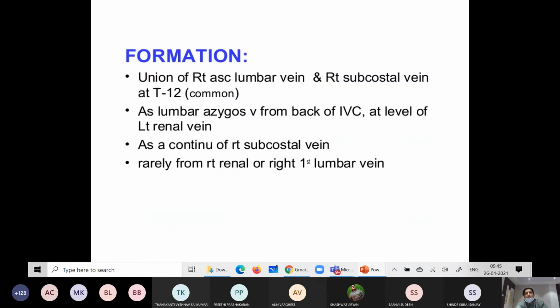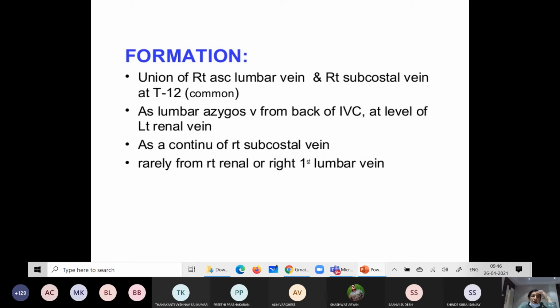How does the azygos vein form? It forms due to the union of the right ascending lumbar vein and the right subcostal vein. Remember this point: at the level of T12, which is common, though it may vary, the azygos vein forms from the union of the right ascending lumbar vein and the right subcostal vein.